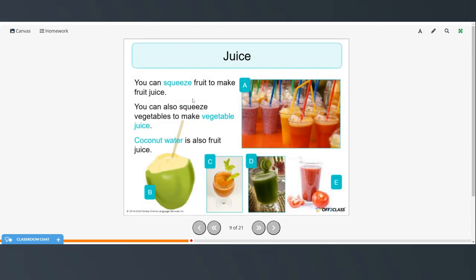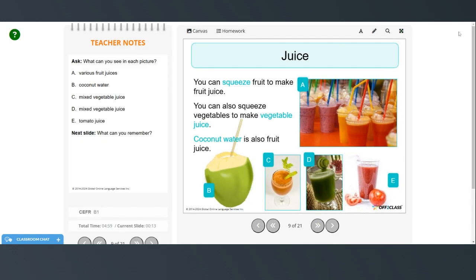Juice, you can squeeze fruit to make fruit juice. You can also squeeze vegetables to make vegetable juice. And coconut water is also a fruit juice. So these are different kinds of fruit juices. This is coconut water, mixed vegetable juice. This is another example of mixed vegetable juice, and tomato juice.